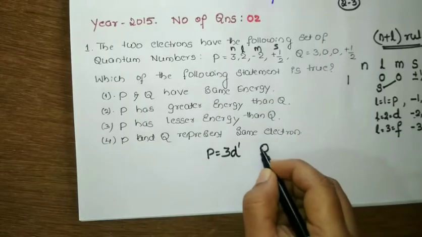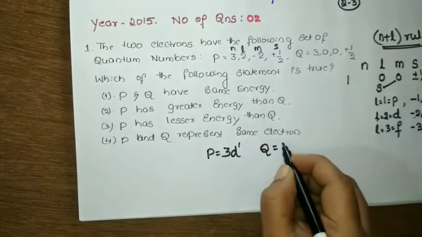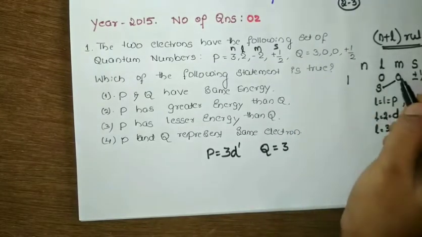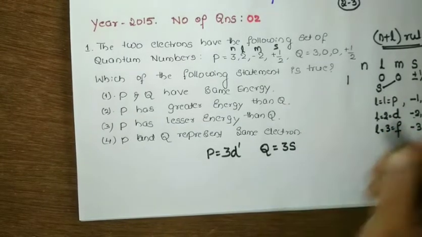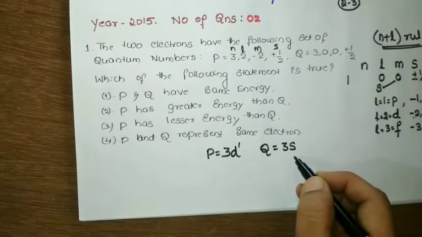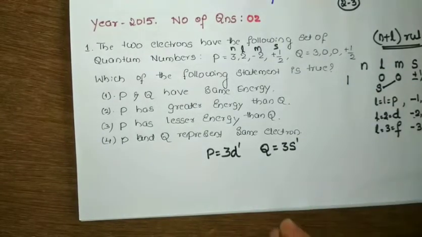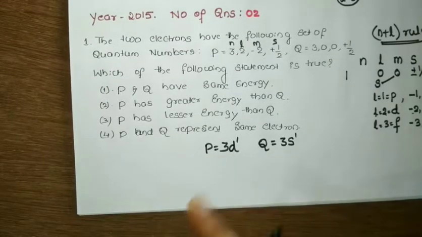Similarly, let us find out for q. For q, we have n value 3, let us write 3. We have L value 0. As I told, L equal to 0 means it is an s orbital, so it is 3s. m is 0, so it is 3s, and +1/2 means 1 electron is there. So now what we got? We got which orbitals the p and q electrons are in.